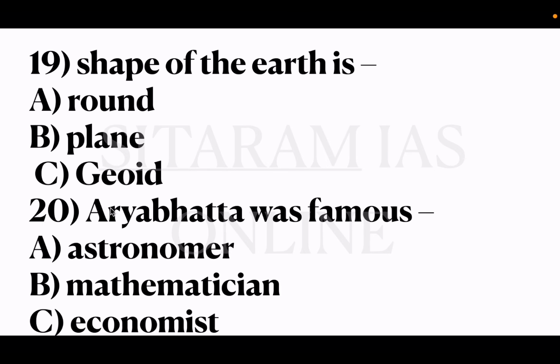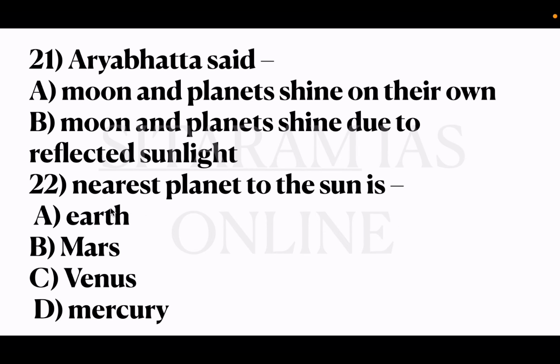20th question, Aryabhatta was famous as option A, astronomer, B, mathematician, C, economist. So the correct answer is option A, astronomer. 21st question, Aryabhatta said option A, moon and planets shine on their own, B, moon and planets shine due to reflected sunlight. So the correct answer is option B. Okay. As per Aryabhatta, moon and planets shine due to reflected sunlight.